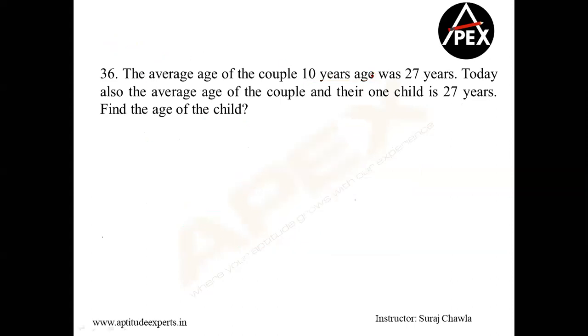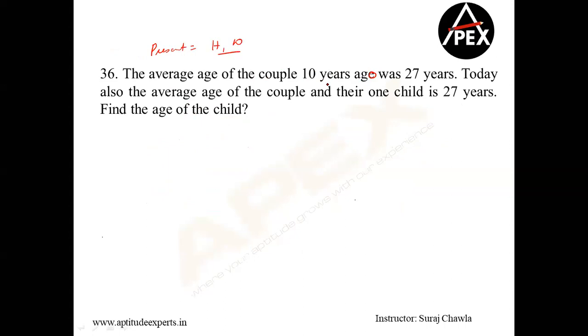Let the husband's and wife's present ages be H and W. Moinuddin, if possible, just type your doubt here because I'm unable to download the document. I'm busy solving this and clarifying the doubts, and you're asking me a question of time and work.